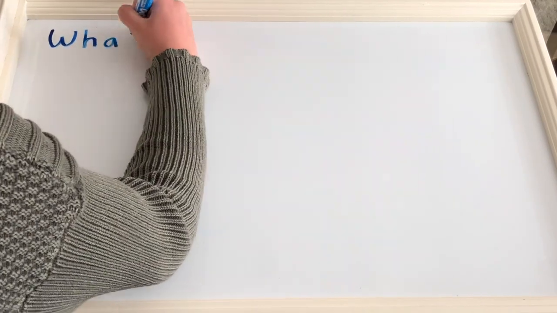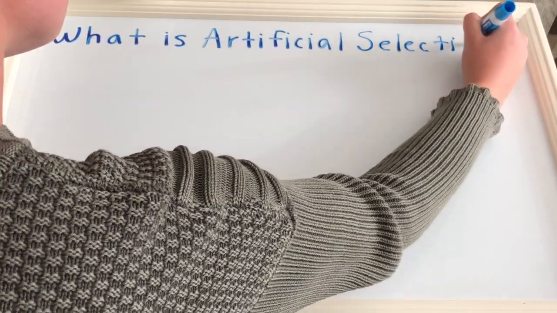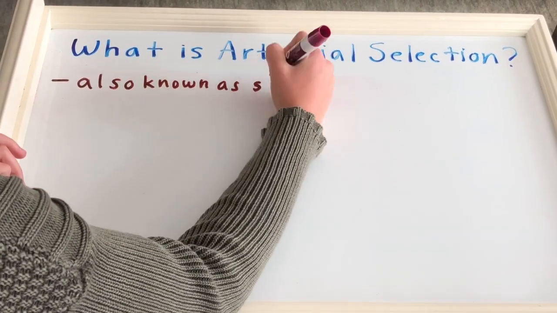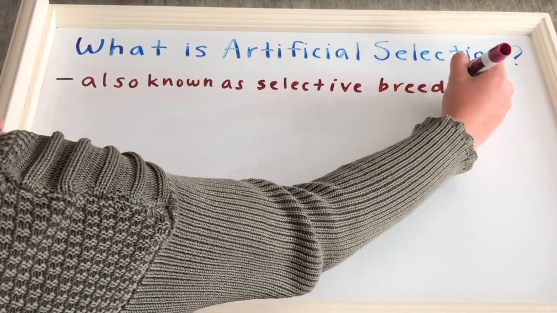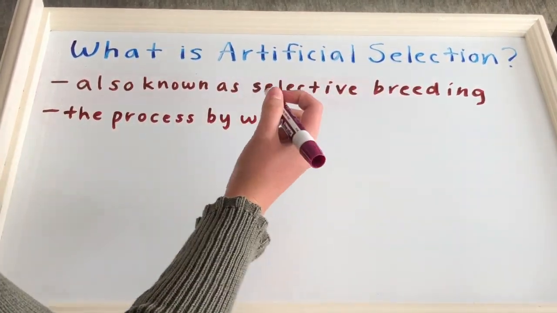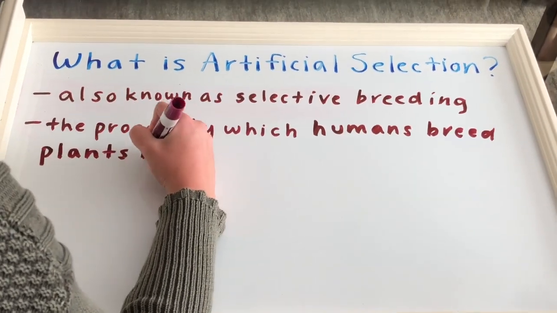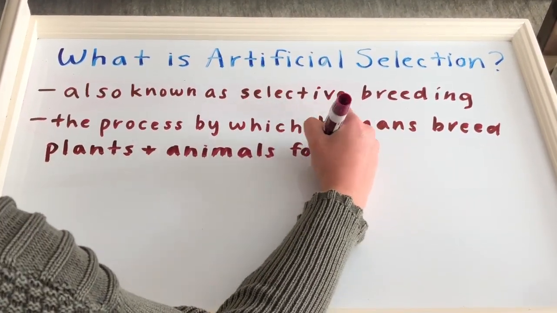Artificial selection, also known as selective breeding, is the process by which humans breed plants and animals for particular genetic characteristics. Thousands of years ago, our ancestors used artificial selection to domesticate plant and animal species for food and labor. Wild grasses and grains were selectively bred to produce greater yields. Cattle, sheep, and horses were bred to be larger, stronger, and more docile.